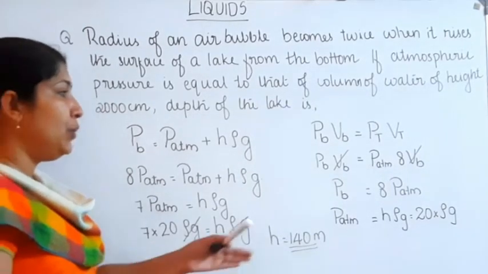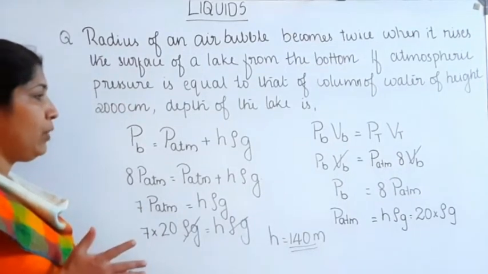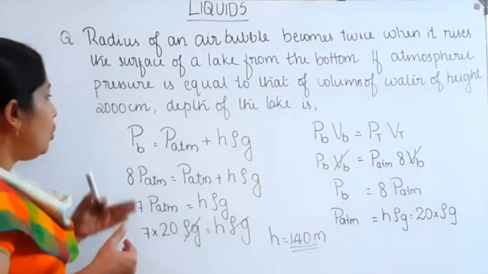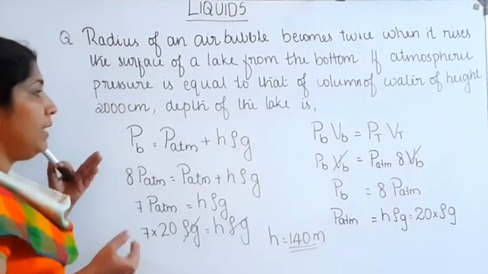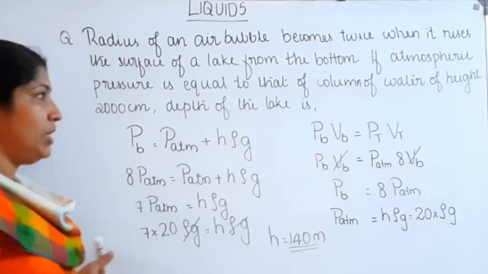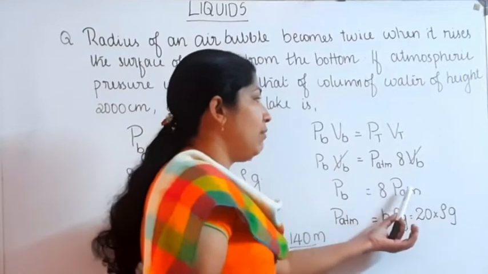So P atmosphere is equal to 20 rho g. Then what is the relation between the pressure at the bottom and the atmospheric pressure? The pressure at the bottom is equal to 8 times P atmosphere.